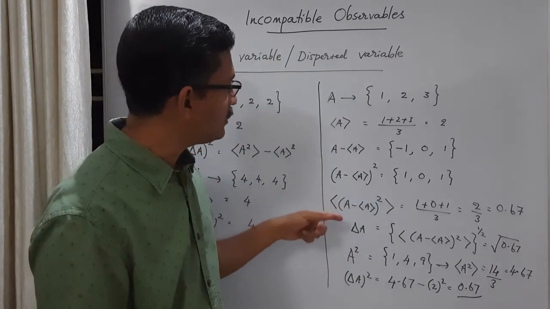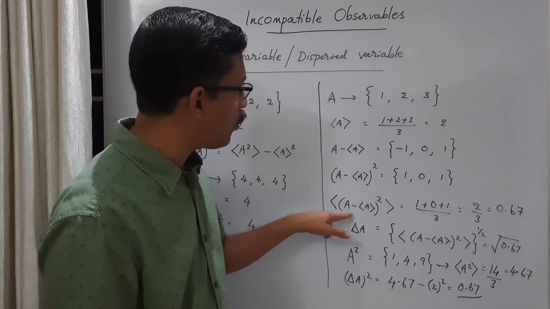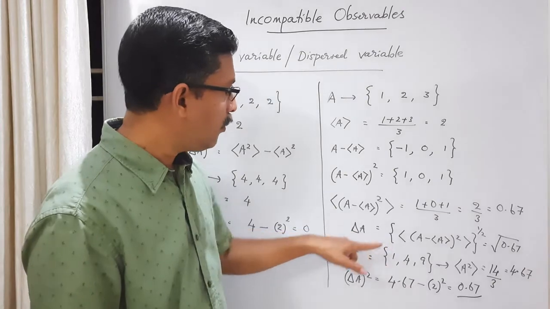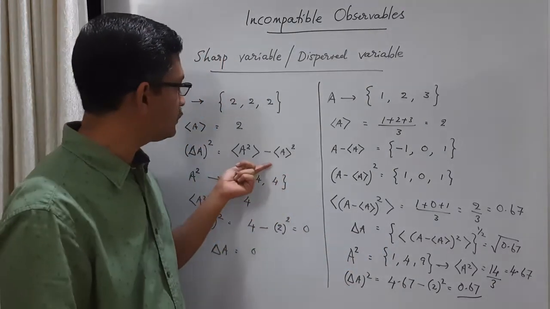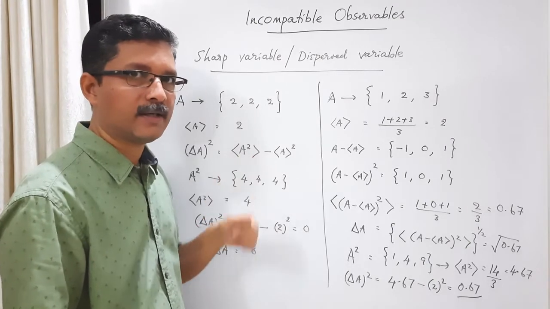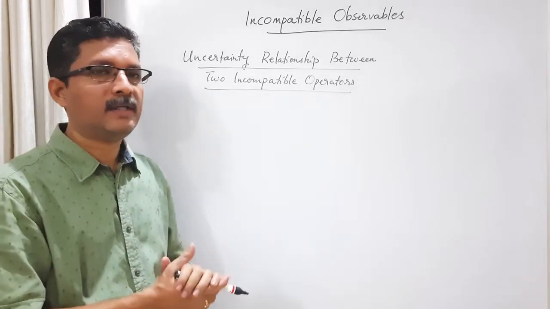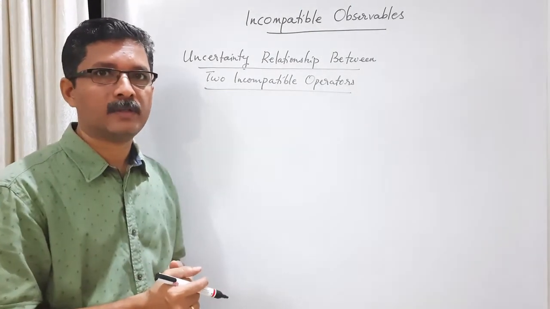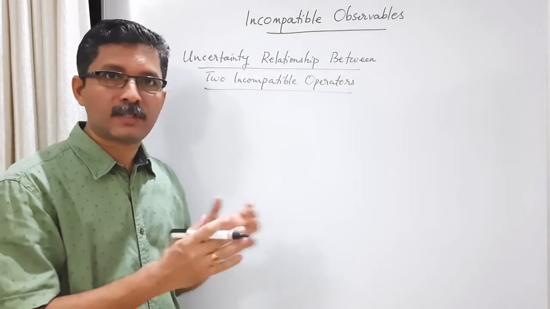You can calculate it either using the long form, that is the root mean square deviation, or using the short form, square root of A square average minus A average square. Both are identical.